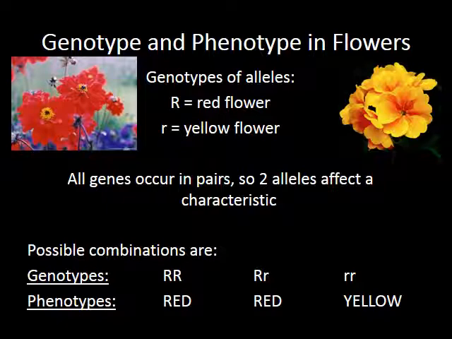Once again, the red is dominant. So when you have big R, little r, the big R masks the little r, so the flower still appears red. And then when you have little r, little r, which is recessive, you actually get to see the yellow color. So if a person has one copy of the dominant allele, it is the one that is usually shown.